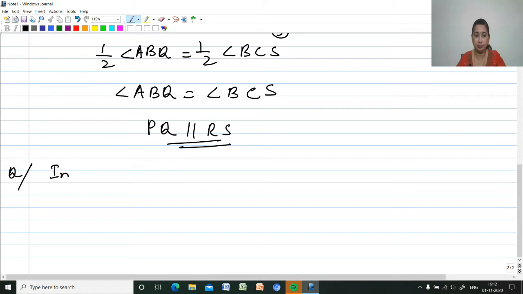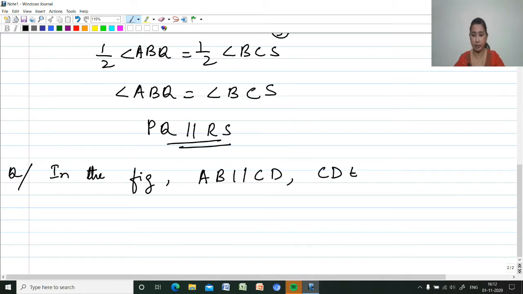In the figure, AB is parallel to CD and CD is parallel to EF.